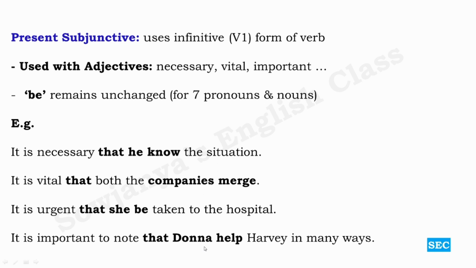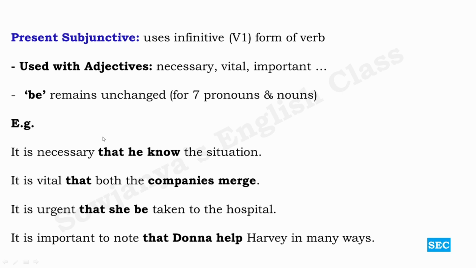Donna is a single person, right? Usually we prefer helps. But here in subjunctive mood, it remains the same, V1, the base form. It is important to note that Donna helped Harvey in many ways. So we use the infinitive without to along with the present subjunctive.